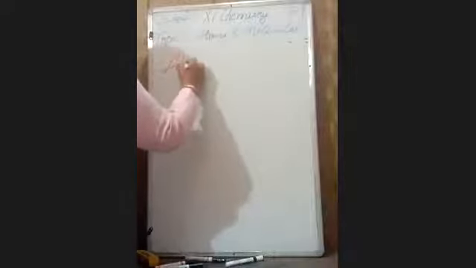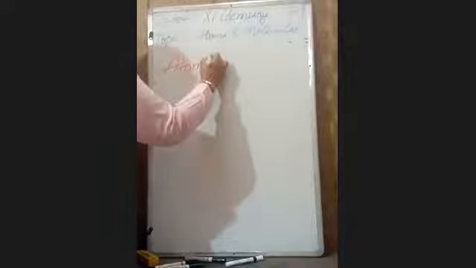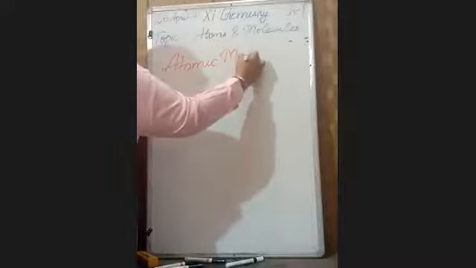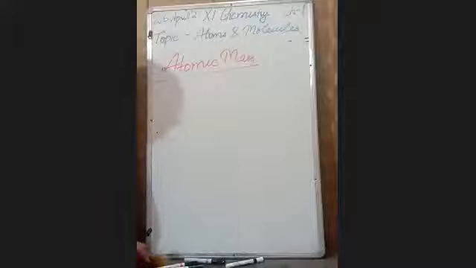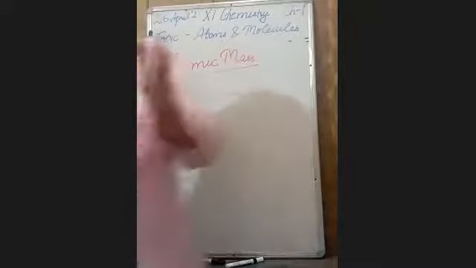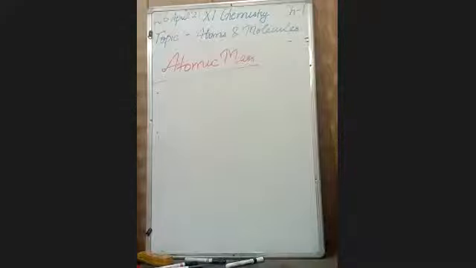Next topic is atomic mass. My dear students, as you all know, an atom is a very small particle, so it is very difficult for scientists to determine its actual mass.